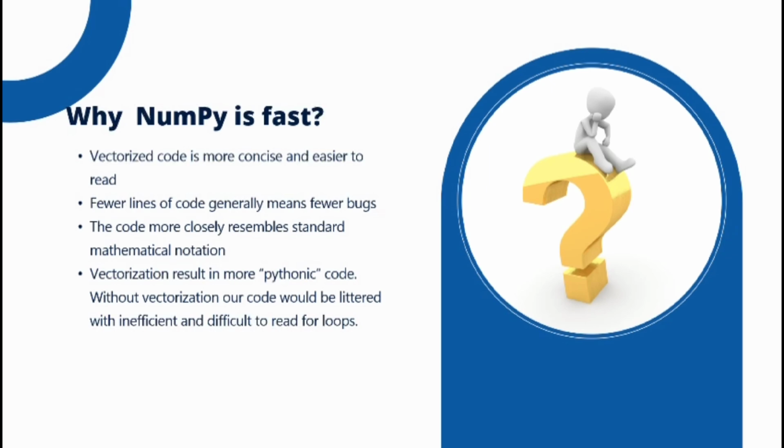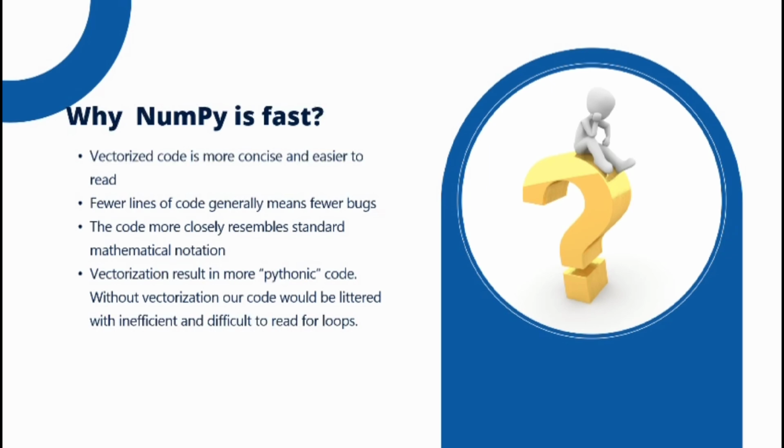Another thing is why NumPy is fast. Vectorized code is more concise and easier to read. In non-vectorized code, you need to manually iterate over each element in the array using a loop. In vectorized code, the operation is performed on the entire array in a single step, rather than processing each element one by one. Fewer lines of code generally means fewer bugs. Suppose we write 4 lines of code, then finding an error in that code is easier.